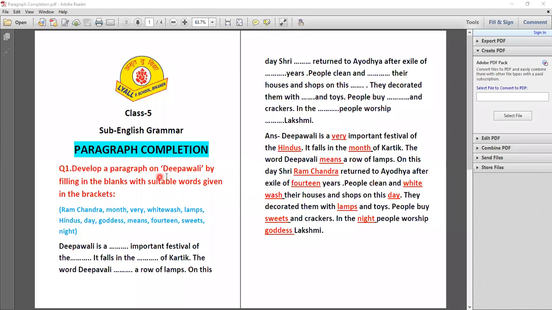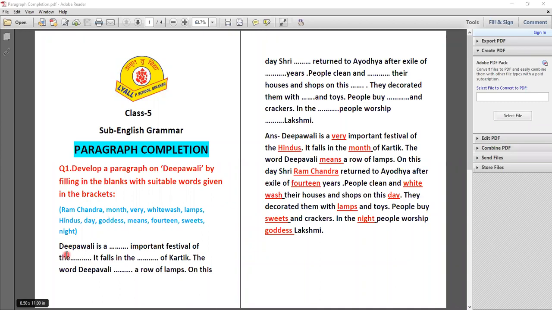So you have to notice that the main theme, the main topic, is given here as Deepavali. You have to understand that this paragraph is related to Deepavali. These words are also given there: Ramchandra, month, very, whitewashed, lamps. You have to read it two or three times. After that, you have to write a suitable word in the blanks.